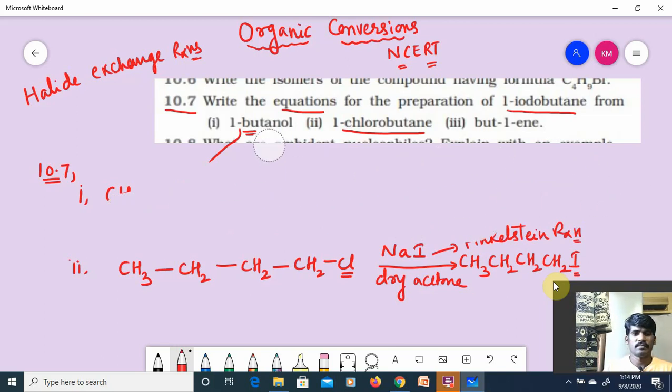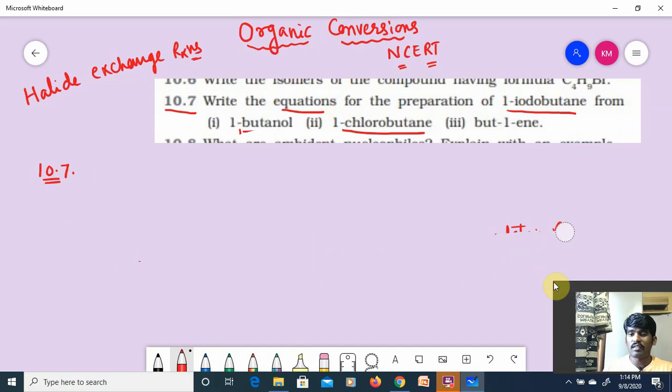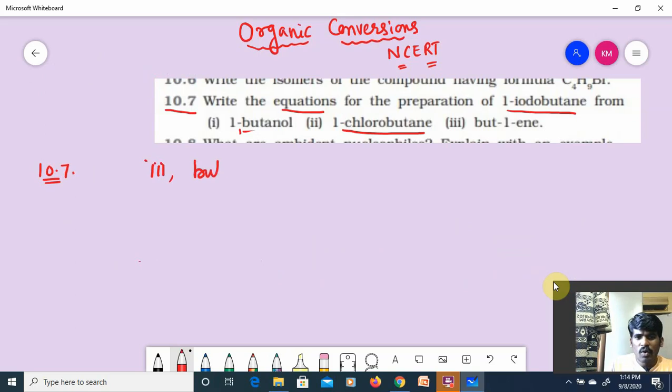Just wait. Guys, I'll be discussing in detail for your better understanding, as we are talking about organic conversions for the first time. Yes or no? It is the first chapter from organic chemistry, no? That's the reason. So, the third one, what am I going to take? But-1-ene. I should write the structure of but-1-ene.